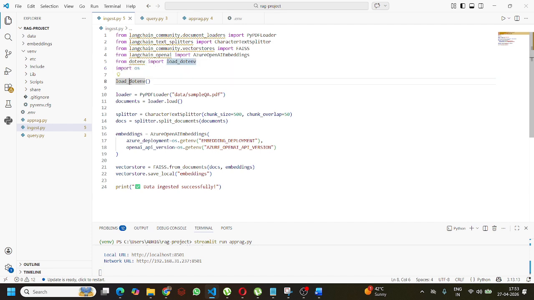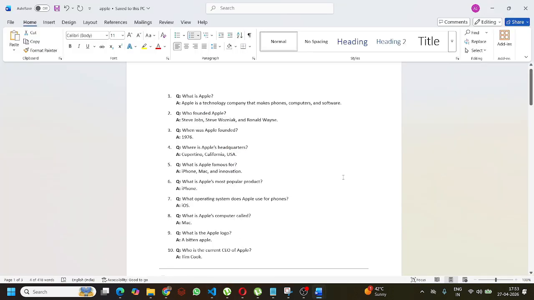After that, you can see that we load the environment. Here we are using it to load the key, model names, deployment name, all these things. After that, what I am doing, I am loading the PDF loader, that is data sample PDF. In this PDF, the list of question answers was here, right? Which you can see from here. List of the question answers.